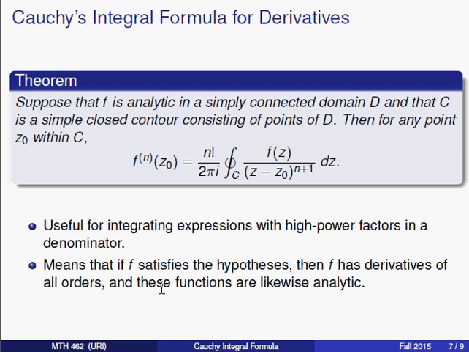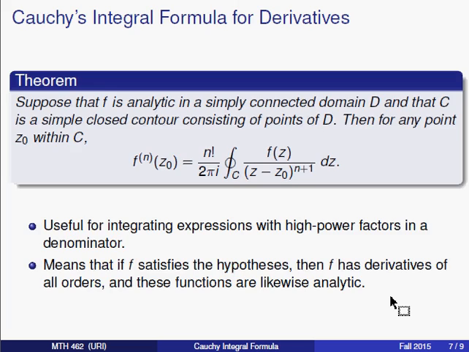Now conceptually, what this theorem says is that if f satisfies the hypotheses, then actually f has a derivative, an nth derivative. Here's how we know. We know it has an nth derivative because we can say what a formula for it is. Now this is true no matter what n is, and so f will have derivatives of every order. And each of these functions are going to be analytic as well because they're going to have derivatives of all orders and so on. All right, so that's kind of an important conceptual result of the Cauchy's integral formula for derivatives.